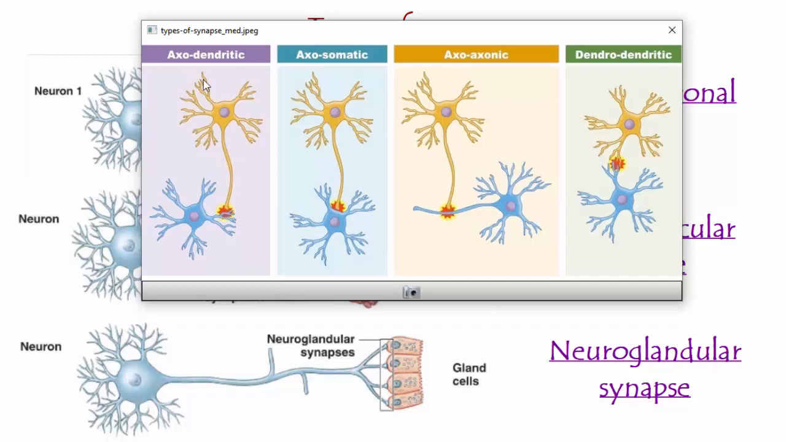For example, there is an axodendritic synapse, where the synapse is between the axon and the dendrite of the other neuron. There is an axosomatic synapse, where the synapse is between the axon and the cell body of the second neuron. There is an axoaxonic synapse, which is between an axon and the axon of another neuron. And finally, there is a dendrodendritic synapse between two dendrites. So this is also another way to classify synapses according to their location.